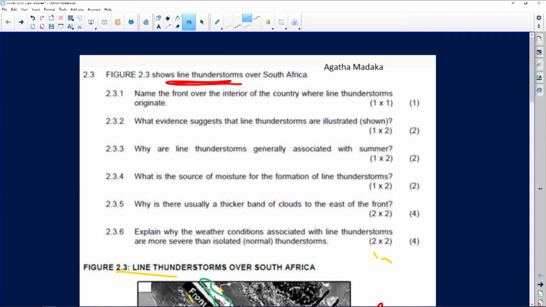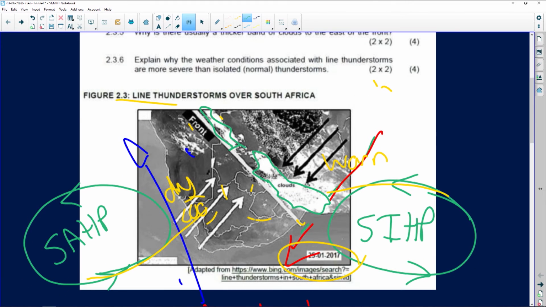Okay, if we look at question 2.3.3, why are line thunderstorms generally associated with summer? Now, immediately, why summer? We looked at the date. We identified the date. I'll clean up over here. As you can see, the 25th of January, 2017. Why summer? Because we need rising air for thunderstorms. Okay. Unfortunately, what happens in winter?